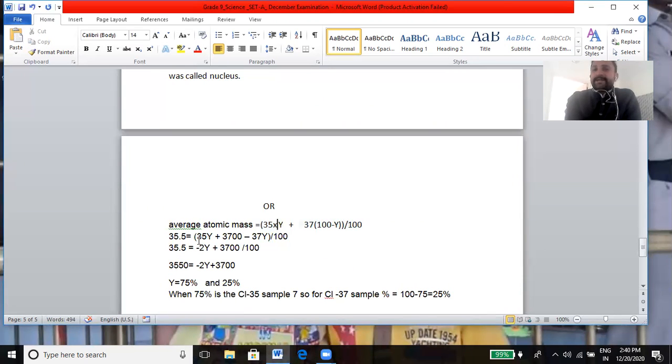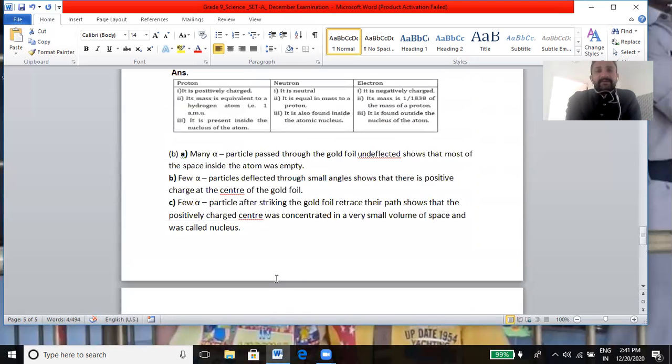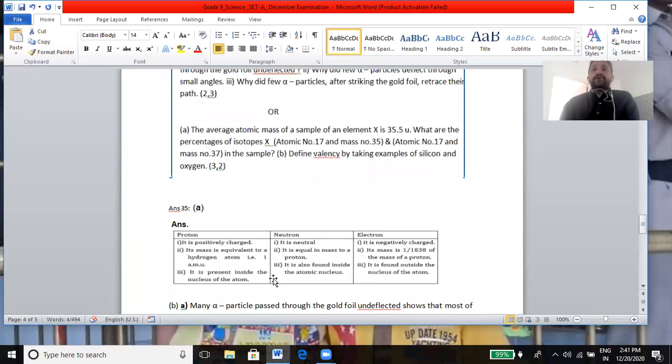Average atomic mass is given, that is 35.5, and 35y, multiply it and multiply to all, and then you subtract 35 minus 37, which is equal to minus 2y, and why we have written here over 100, because the value of percentage is 1 over 100. That will come under both of these. Okay, this is now the whole over 100. Here minus 2y plus 3700 over 100, multiply it, and then you will get 75, and when you subtract 100 minus y, you will get the value of the next one, that is 25.